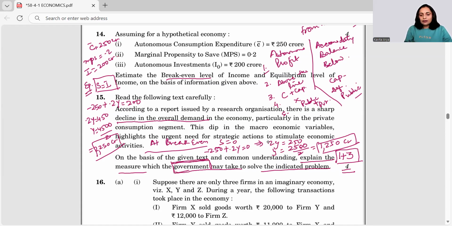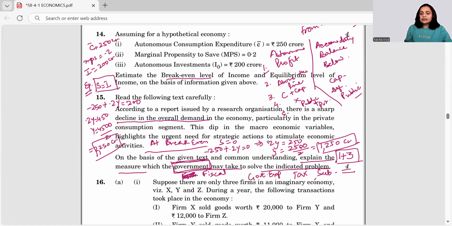It means here we are not to talk about the monetary measures. They haven't said RBI or the banking authority. It is not forex measures, it is the fiscal measures. The fiscal measures means the measures which are related to the inflows and outflows of the government's money. Right. So here you can talk about taxes, you can talk about subsidies, you can talk about government expenditure.